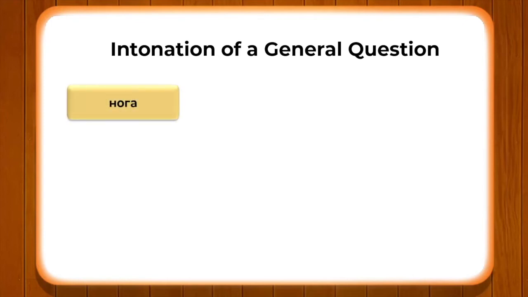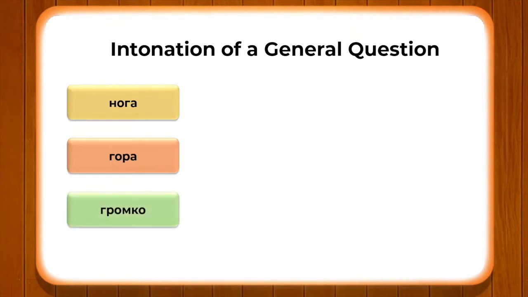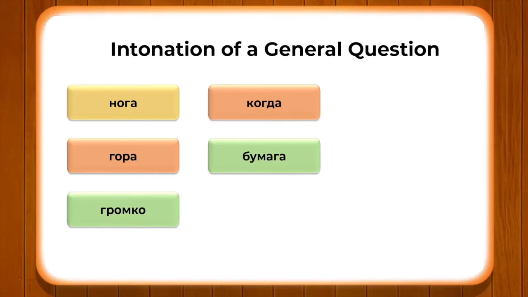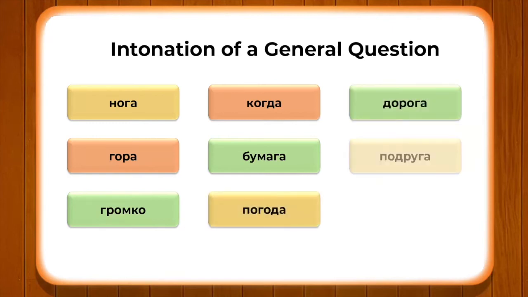Naga, gora, громко, когда, бумага, погода, дорога, подруга, группа. Now let us understand the meaning of these words.